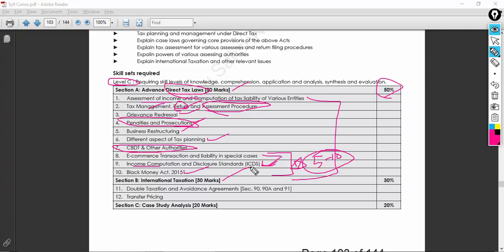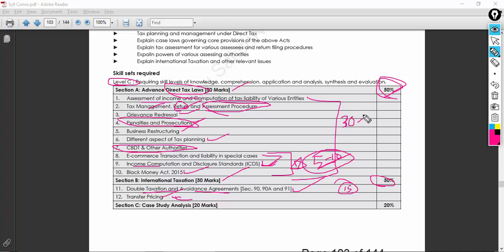Yeah. So international taxation carries 30 marks, huge 30 marks. So double taxation avoidance agreements, transfer pricing. Transfer pricing might be a little difficult, but give a lot of importance to this one and know at least the basics of these things so that it becomes easier for you to get at least, let's say, 15 marks, taking 50% or 30%. Yeah. So 15 marks, and this is in case you give importance.